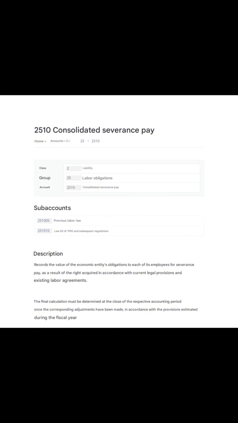Continuing with account 2510, consolidated severance pay. It records the value of the economic entity's obligation to its employees for severance pay as a result of the right acquired in accordance with current legal provisions and existing labor agreements. The final calculation must be determined at the close of the respective accounting period, once the corresponding adjustments have been made in accordance with the provision estimated during the fiscal year. The next account is 2532, pensions payable. It records the amount payable to pensioners whose obligation for this concept is the responsibility of the economic entity.